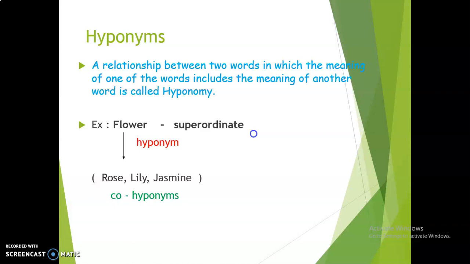Then these respective flowers are called co-hyponyms. That means we can say they are friends. Rose, lily, jasmine, sunflower, all are friends, so they all are called co-hyponyms.